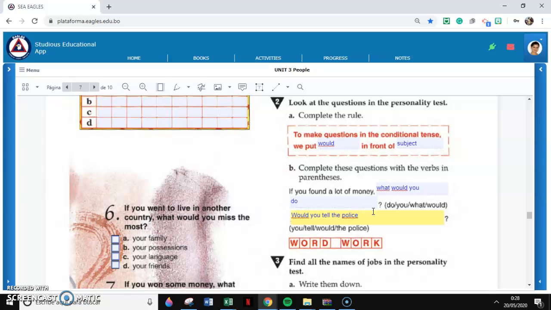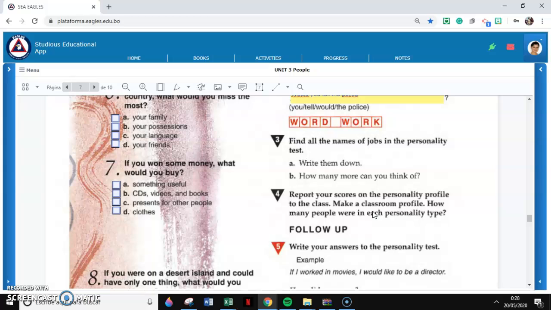There we have. And now our questions are done. So remember, when we want to make questions with the conditional tense, we need to put would in front of the subject.